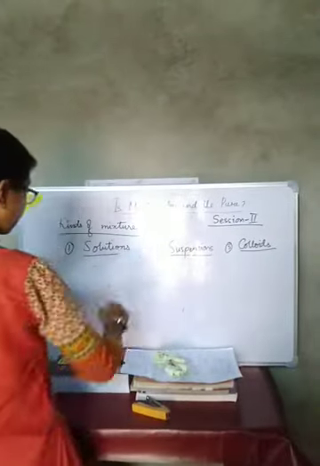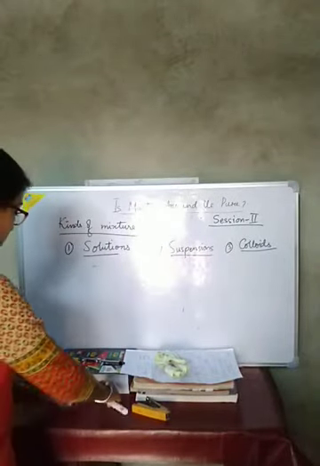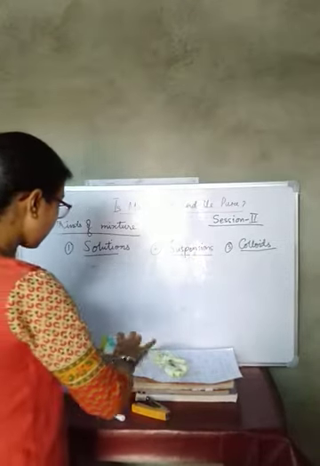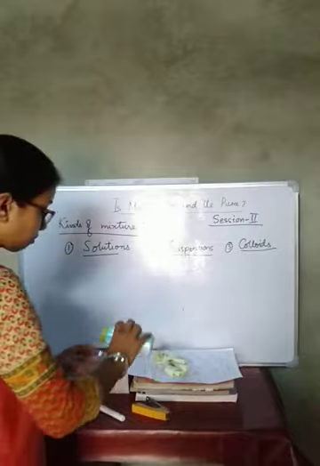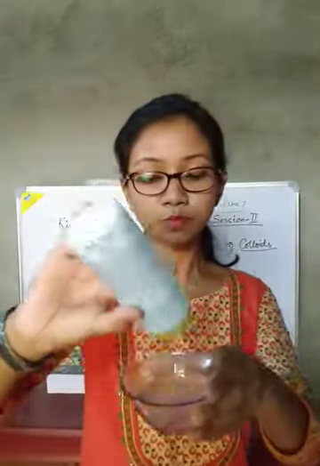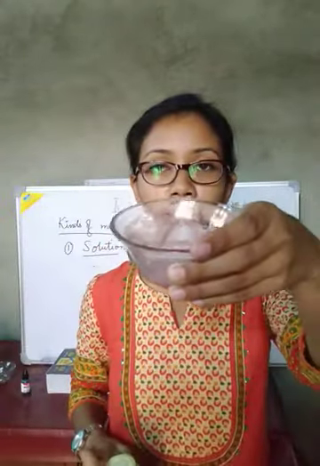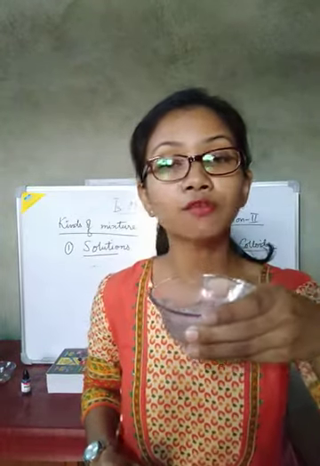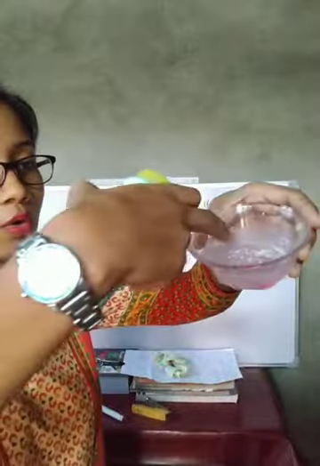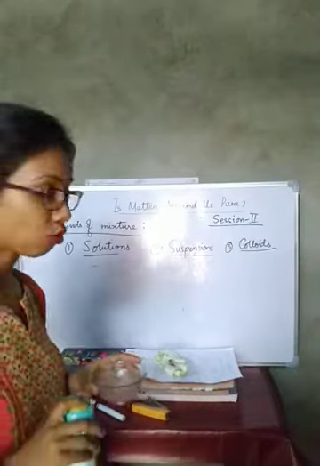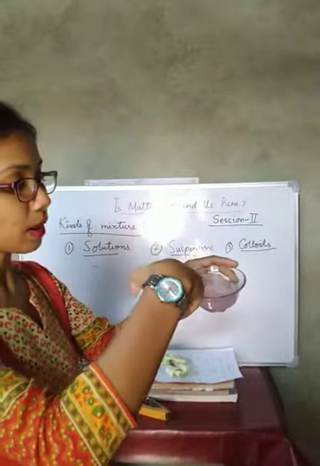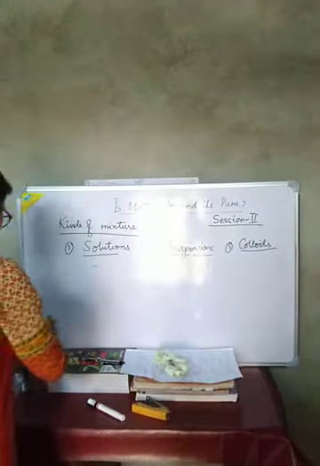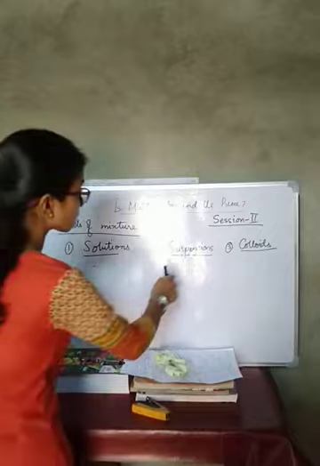Whereas suspension, what is suspension? Now you see, I have taken a bowl of water and I am sprinkling some powder here. You see these powder particles are getting suspended on the surface of the water. You can do this experiment at home also. Here the powder particles are getting suspended on the upper surface of the water. Such a type of mixture is known as a suspension.